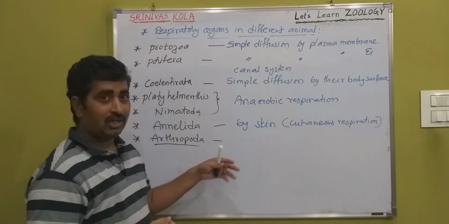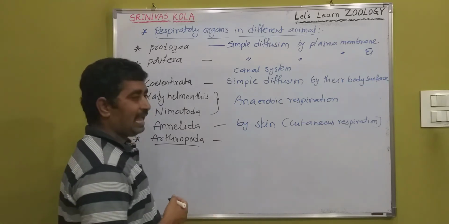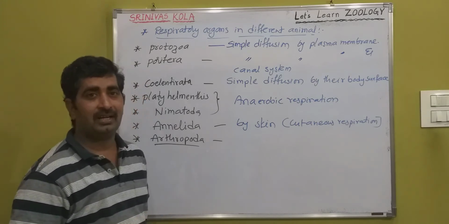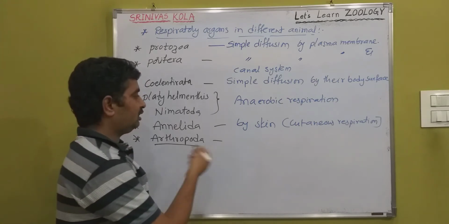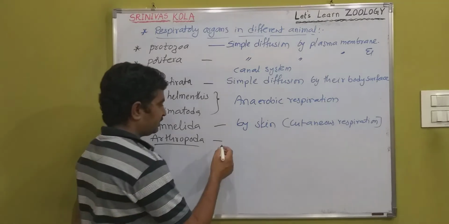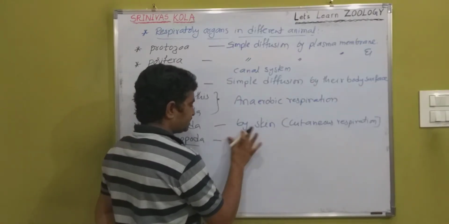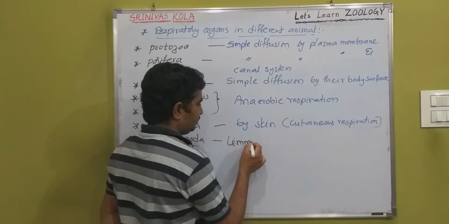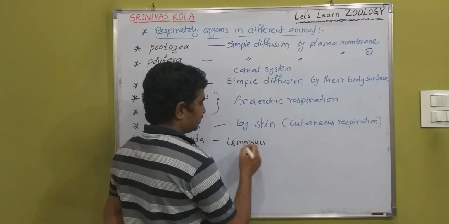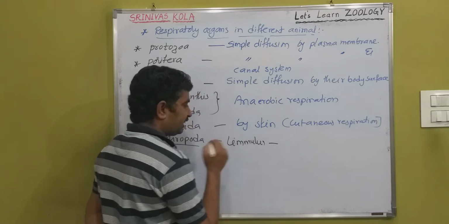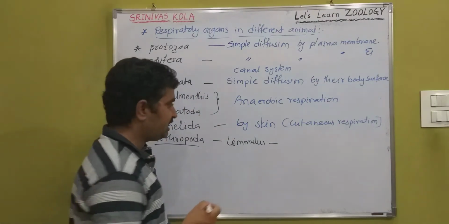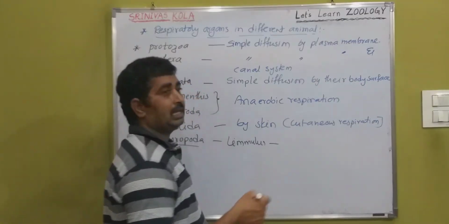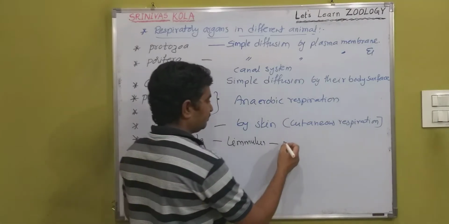So here let us go from lower to higher. First, aquatic arachnids like limulus. I am writing the organism's name directly. Limulus is an aquatic arachnid. Respiration takes place by book gills.